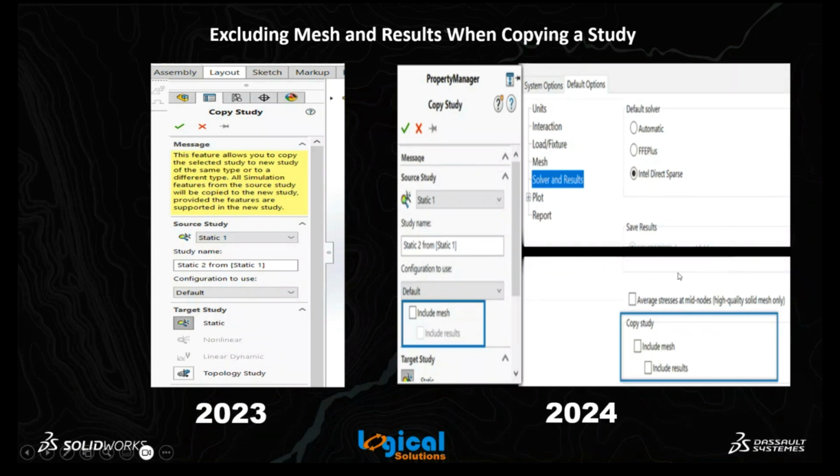Excluding mesh and results when copying a study. In 2023, when we wanted to copy a study, by default it copied the mesh also. But now, if we want to include the mesh, we can include it. If we want to include results also, we can include them. If we don't want to include both, we can limit the copy to the material properties or some such things. We can exclude the mesh as well as results. These can be accessed in two ways: one is in the default options at the beginning itself, and the other is in the property manager at the time of copying the study. Let's proceed to the next enhancement.